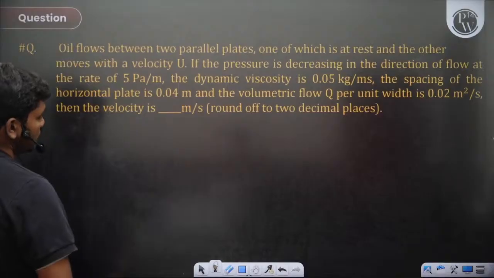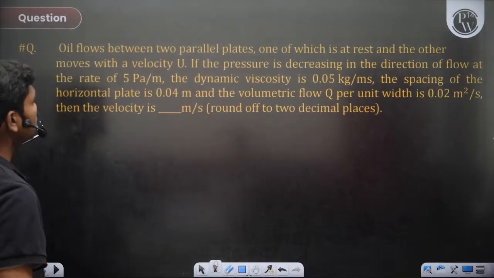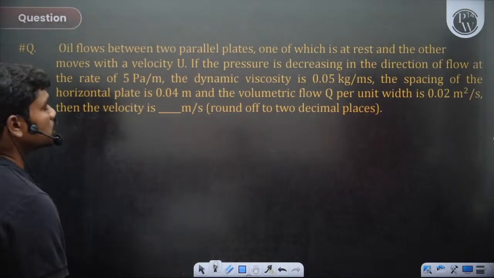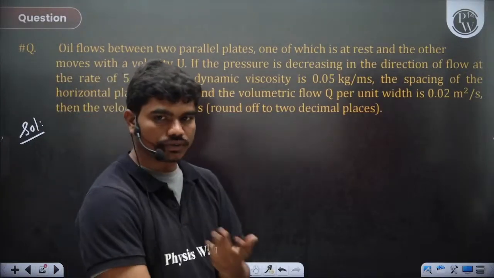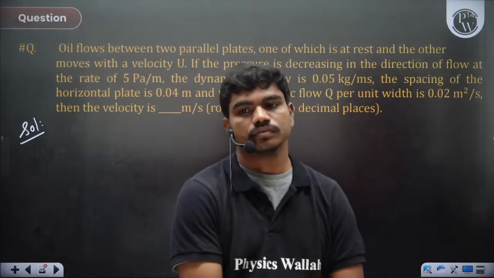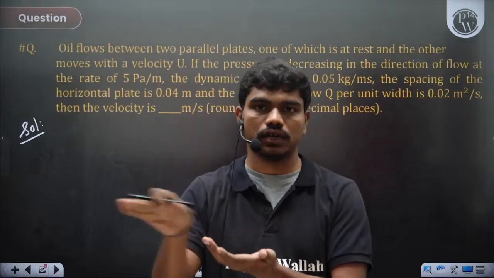So let's solve this question. It's a nice question again. Oil flows between two parallel plates, one of which is at rest and the other moves with a velocity of u. What is this flow called, where you fix one plate and the other plate moves?